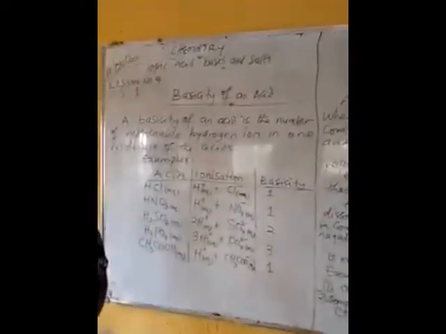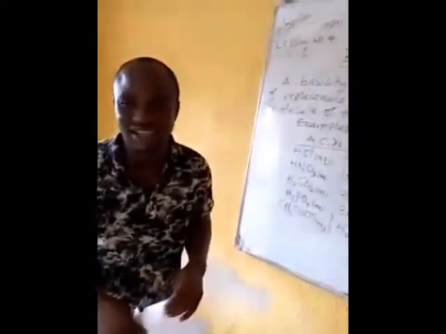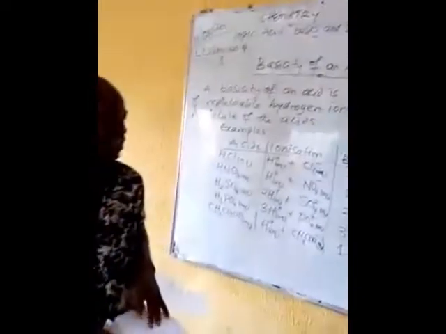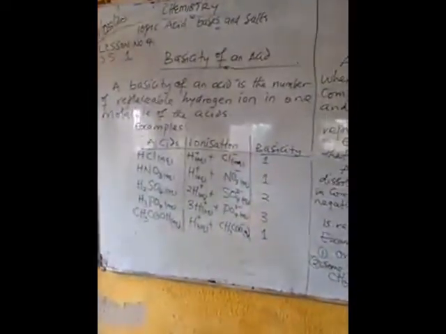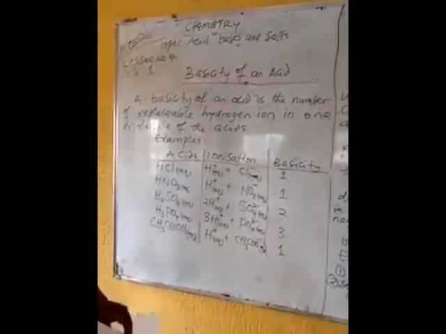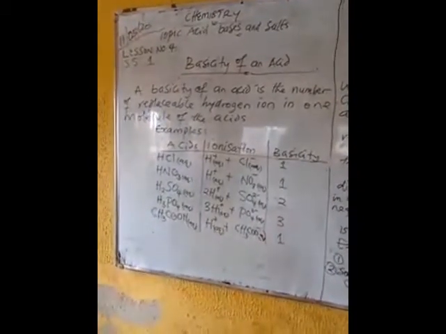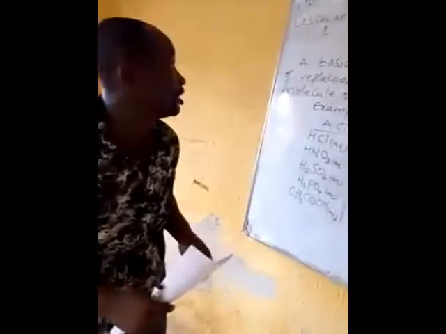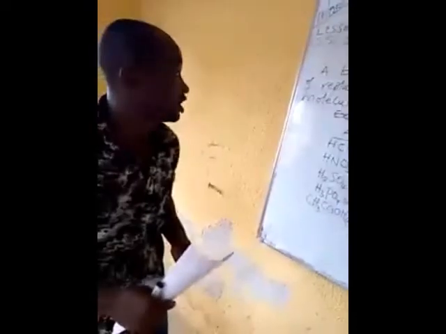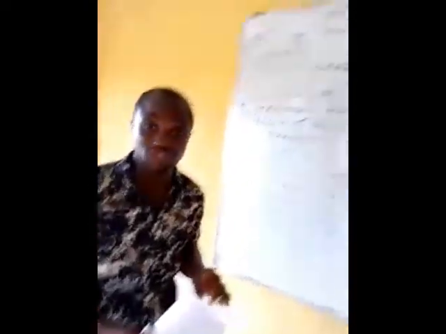We are back again for another class. We are going to continue, of course, from where we stopped, and the subject is chemistry, the topic is still acid, base and salt, and this is lesson number 4, and this class is for SS1.